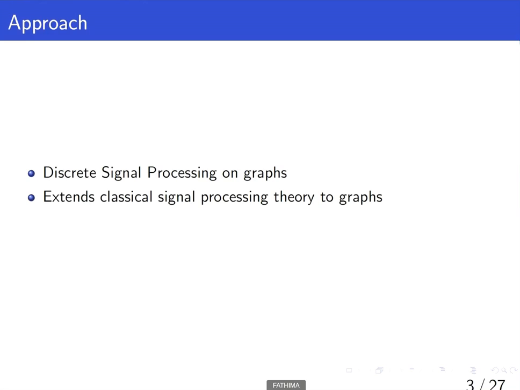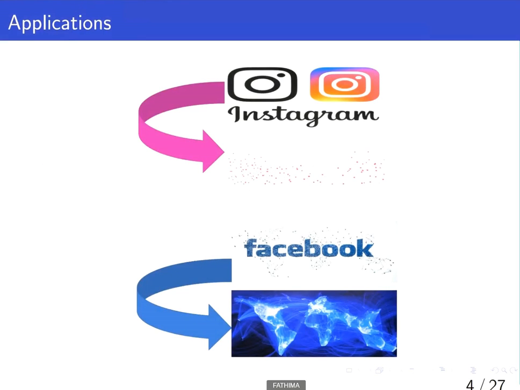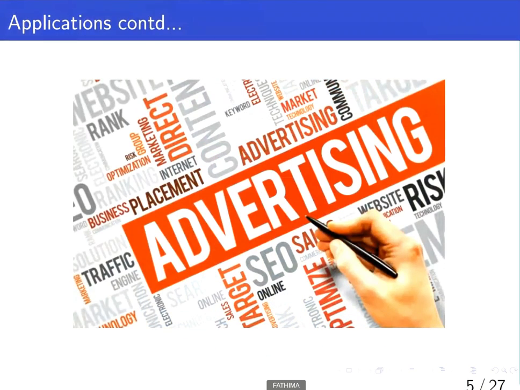This has interesting applications. For example, given a graph representing the friendship connectivity in social media such as Instagram or Facebook, we sample and query their hobbies and then recover the hobbies of all users. Now, this could be helpful in targeted advertisement.